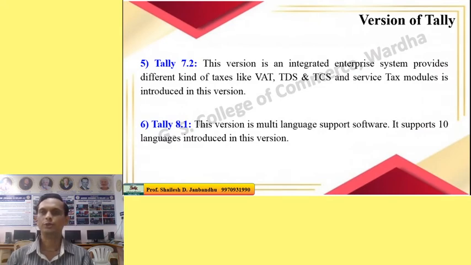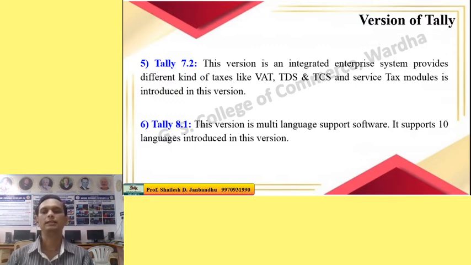The next version is Tally 7.2. It is the most likable and most used Tally version because it includes all the taxes like VAT, TDS, TCS and service tax. VAT means value added tax, TDS stands for tax deduction at source, and TCS means tax collection at source. All these taxes can be calculated using Tally 7.2. Therefore, it is the most used version of Tally.